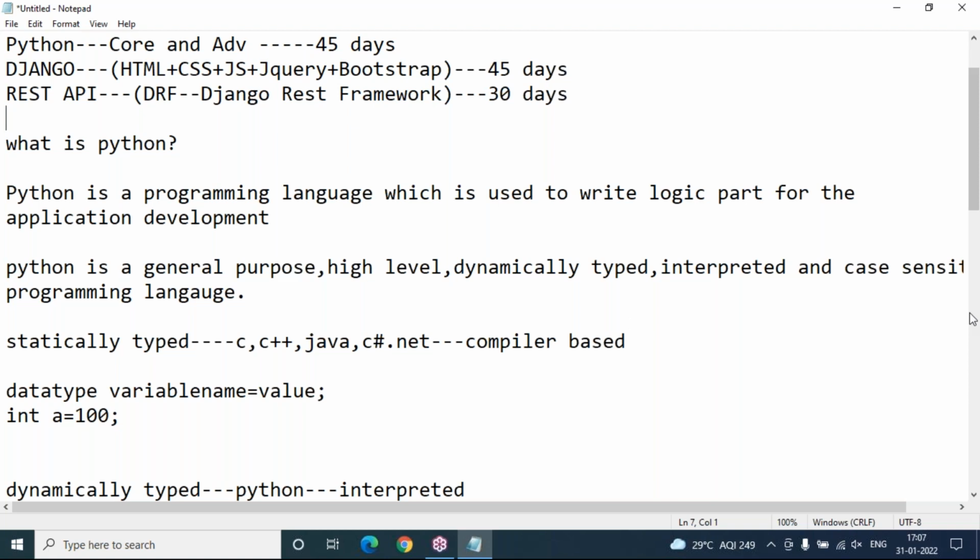Okay, two projects. You told me two projects, no? Is one with Django and one with REST API? Django with REST API, both combined, we'll discuss two projects. Okay. Yeah.